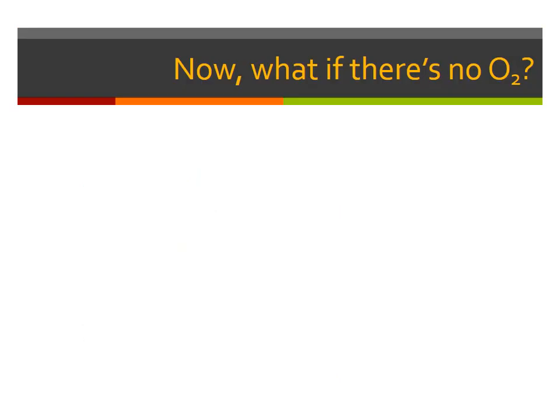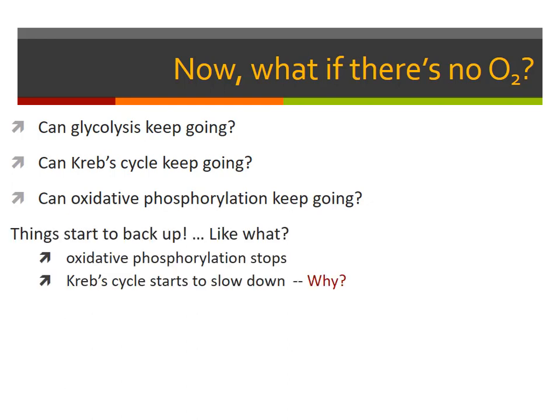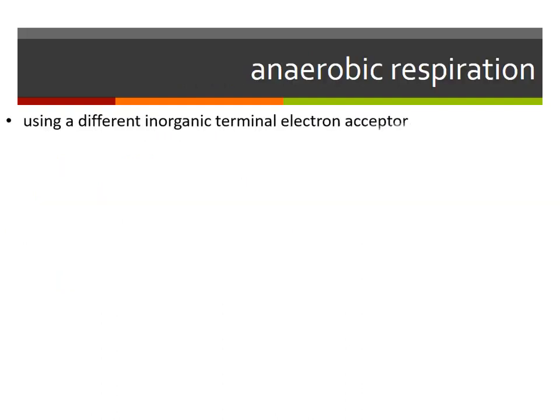Now we have to think, well, what if there is no oxygen? Can we still keep running glycolysis? Can we still keep running the Krebs cycle? Can we still keep running the electron transport chain? Things are going to start backing up, right? We're going to have a problem. So organisms might use something different. They might use a different inorganic electron acceptor in their electron transport chain.